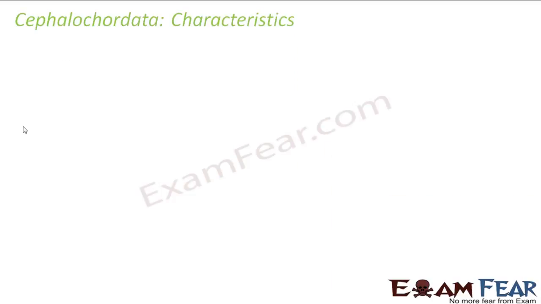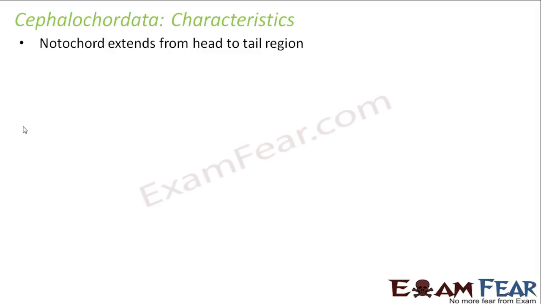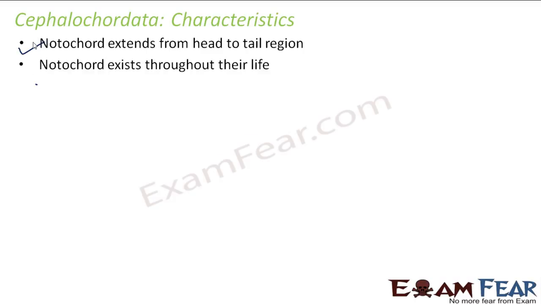So let us talk about cephalochordata. Let us see where the notochord is present in cephalochordata. So here the notochord extends from head to tail. So throughout the body it is present, and it exists throughout life. So these are the two differences between urochordata and cephalochordata. In urochordata, it exists only till the larval stage. Here it exists throughout life. In urochordata, it extends only in the tail region, and here it extends from head to tail.